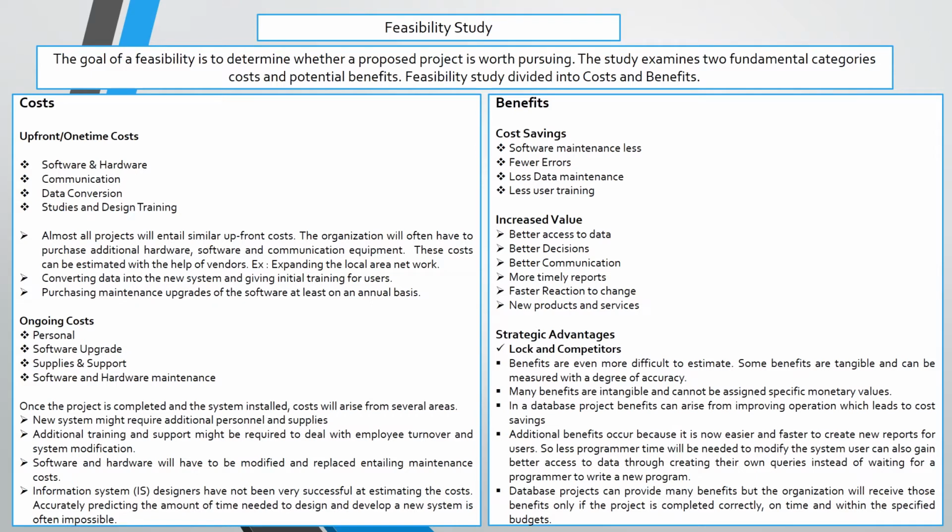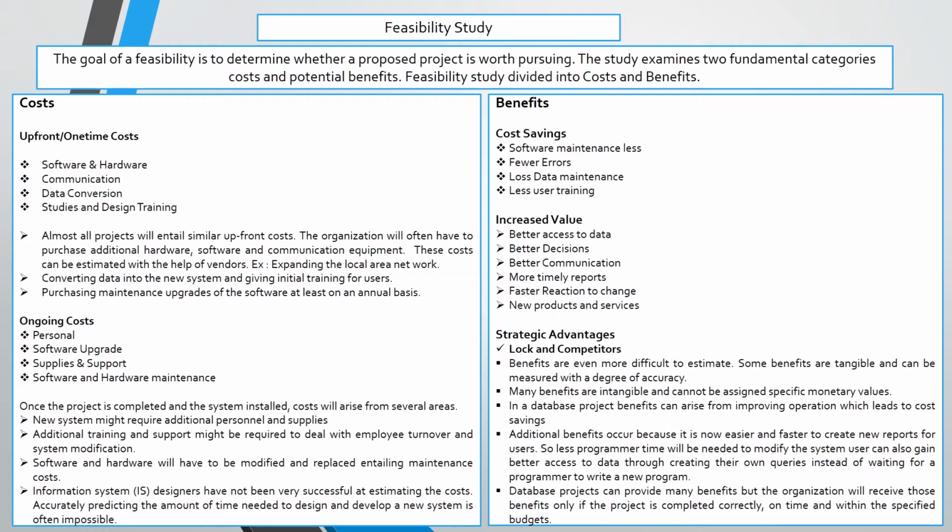Feasibility study. The goal of a feasibility study is to determine whether a proposed project is worth pursuing. The feasibility study is divided into costs and benefits. The costs are divided into upfront or one-time costs and ongoing costs. Upfront or one-time costs are software, hardware, communication, data conversion, studies, design and training.